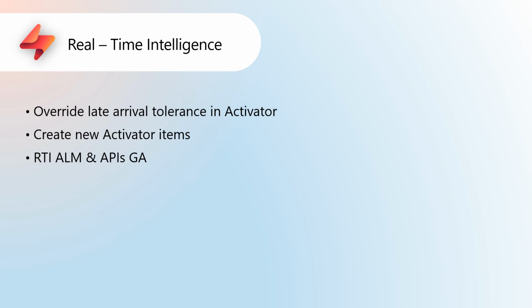RTI, ALM, and APIs GA. Application Lifecycle Management, or ALM, and Fabric REST APIs are now accessible for all RTI items, including Eventstream, Eventhouse, KQL Database, Real-Time Dashboard, Query Set, and Data Activator. ALM incorporates both deployment pipelines and Git integration, facilitating the management of changes within your workspace.